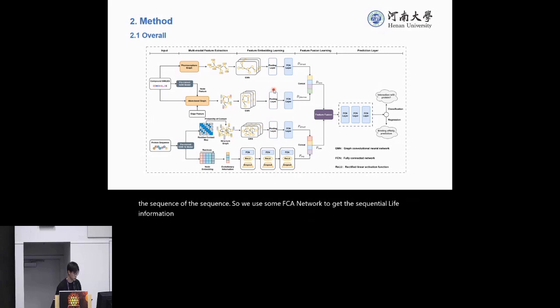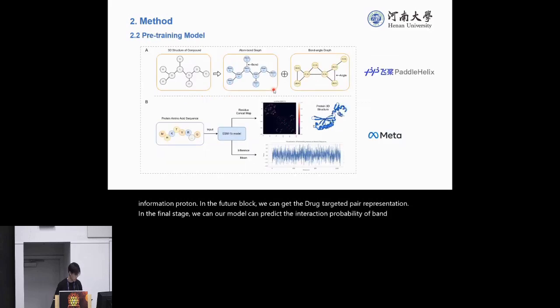In the feature fusion block, we can get the drug-target pair representation. In the final stage, our model can predict the interaction probability or binding affinity. We use two pre-trained models. For molecules, we use GEM. It is developed by PaddleHelix, and it uses the 3D structure of the compound, including the atom-bond graph and the bond-angle graph.